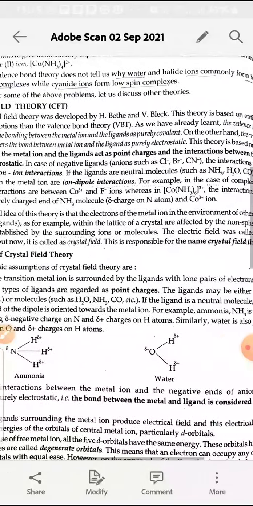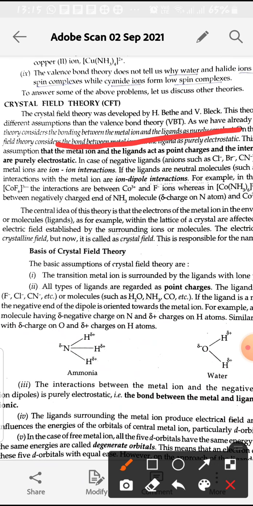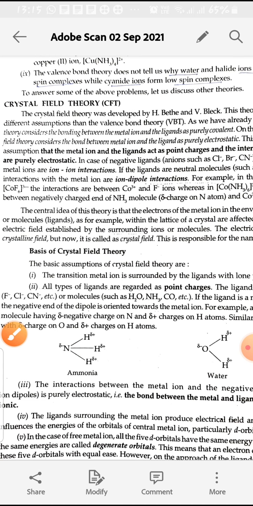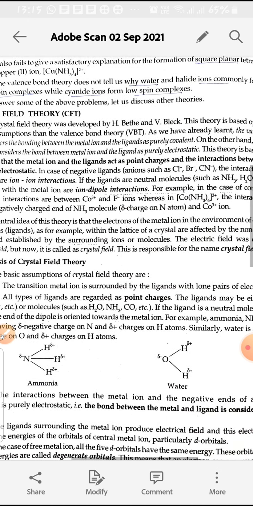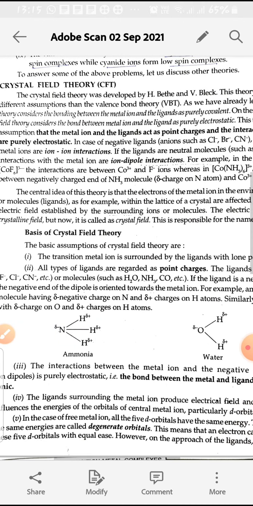The crystal field theory assumptions are these. Valence bond theory considers the bonding between the metal ion and ligands as covalent, whereas the bonding between the metal and ligands according to the crystal field theory is purely electrostatic. Electrostatic means ionic bonding. So valence bond theory explains the bonding between metal and ligands as covalent bonding, but crystal field theory explains the bonding between the metal and ligands as ionic bonding, purely electrostatic bonding.